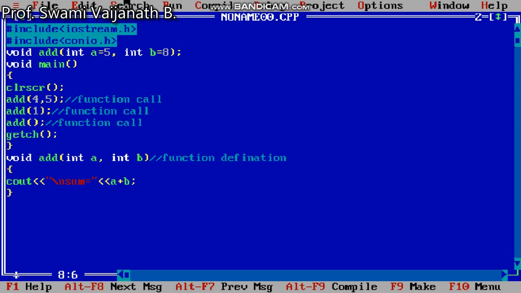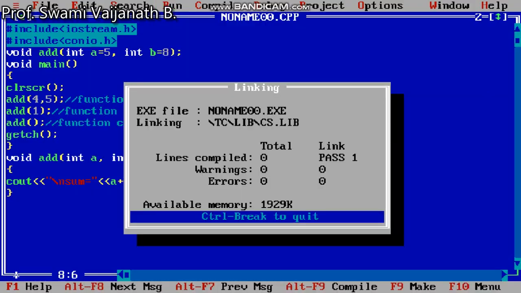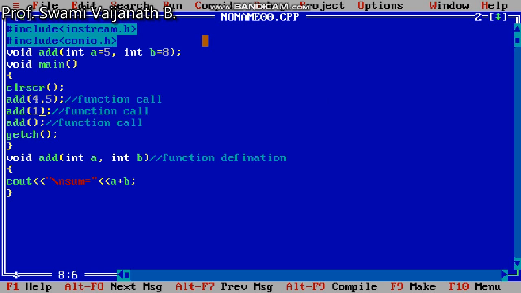See here, I compile this program and run. In the first statement, sum is equal to 9. In the second statement, sum is equal to 9 and sum is equal to 13. In the third step, I have changed some values. Thus we can better understand the use of default arguments.